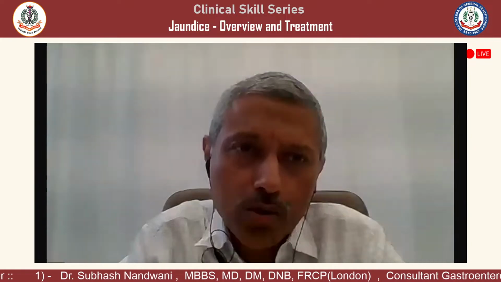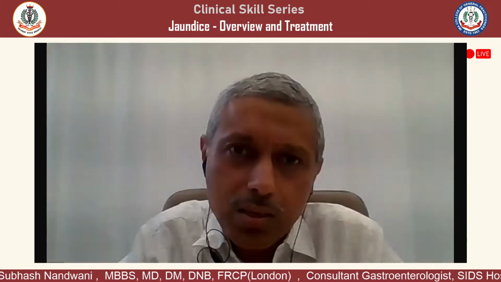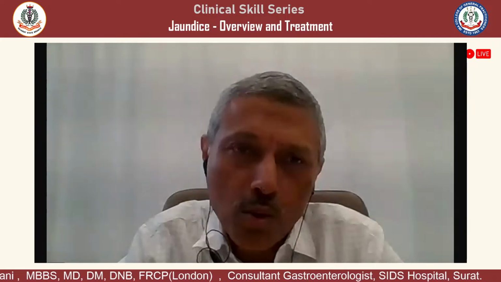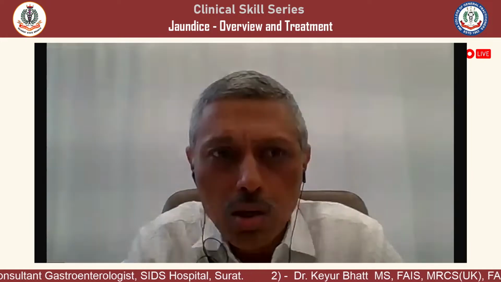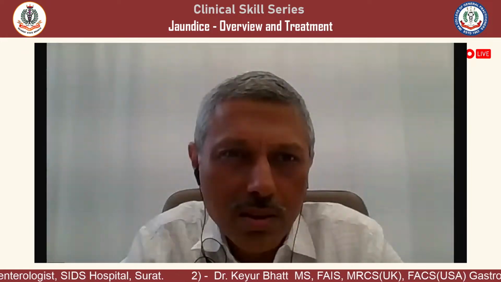Then you have FibroScan, which is one test that can tell you about fibrosis. Up to 5 or 6 kilopascal we say is normal. More than 12 is cirrhosis. The higher the score, the more the fibrosis. So these are the ways to monitor.